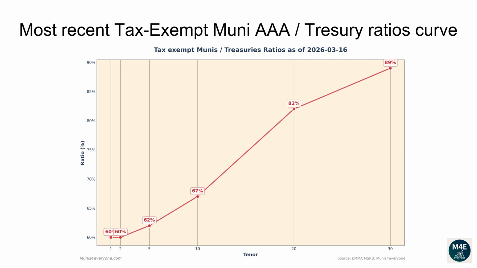The current one-year ratio is 60%. The 2 years ratio is 60%. The 5 years ratio is 62%. The 10 years ratio is 67%. The 20 years ratio is 82%. The 30 years ratio is 89%.